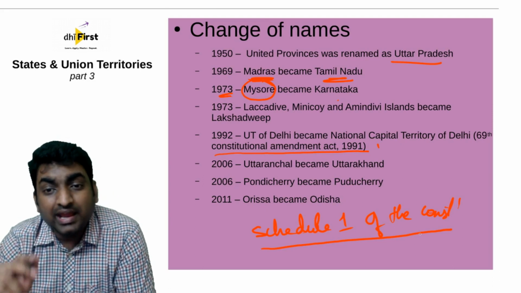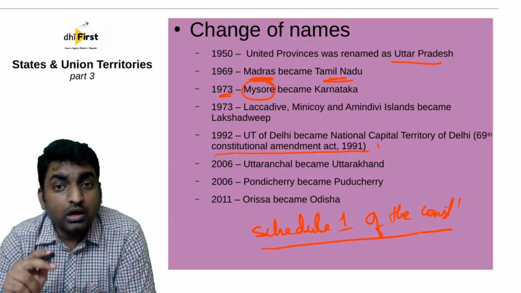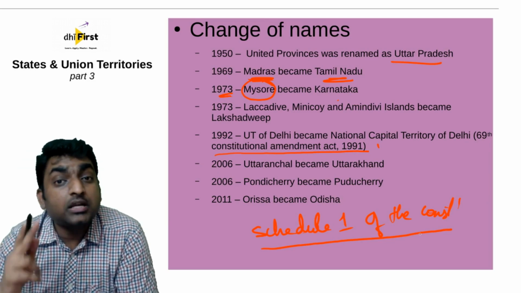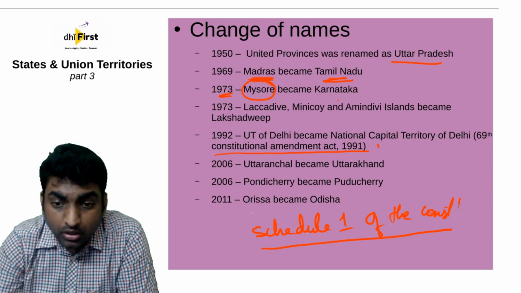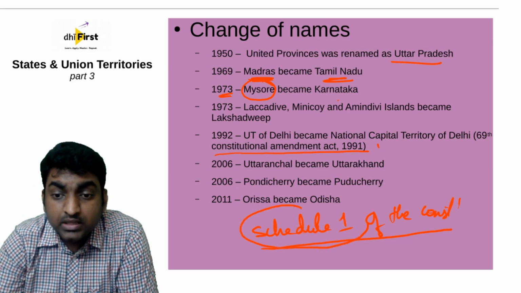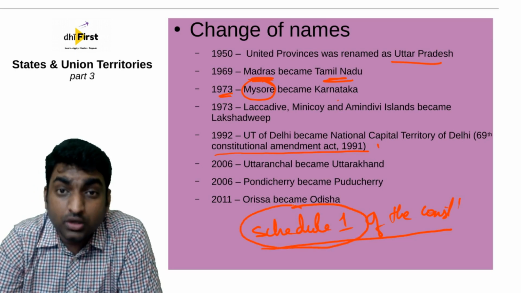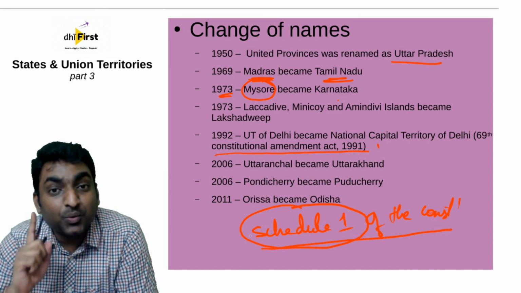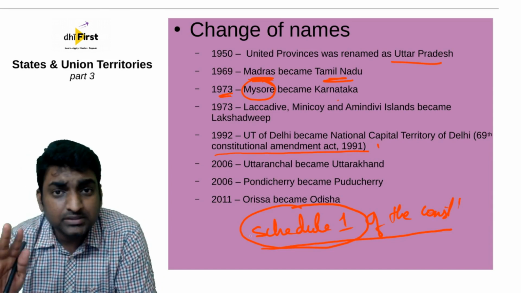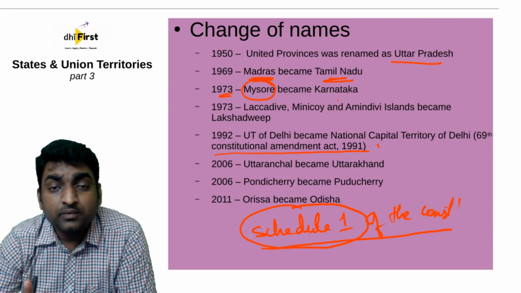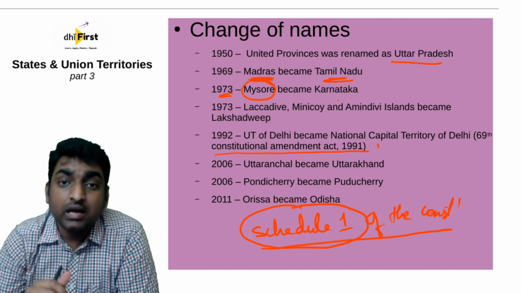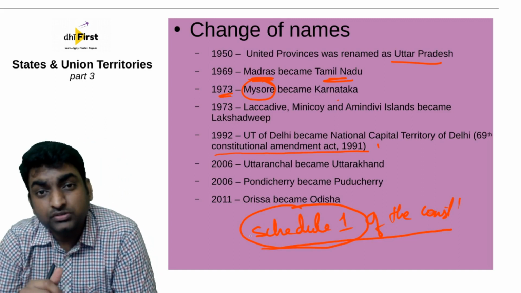So whenever any change of name or boundary is done, that change is reflected not only in Part 1 of the Constitution, but also in Schedule 1 of the Constitution. Remember this, Schedule 1. Okay, there are 12 schedules. The first schedule is the one which actually gives us the names and the very area of the states and the union territories in India.